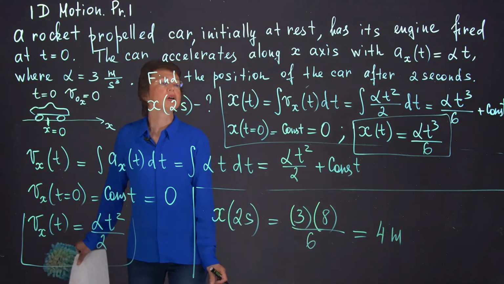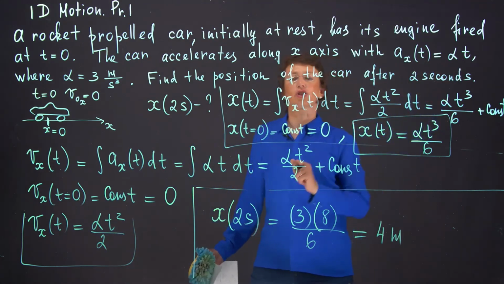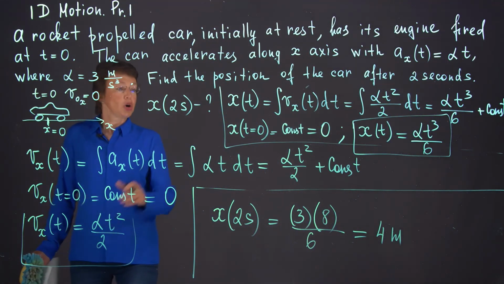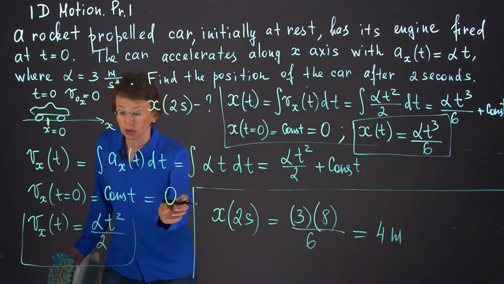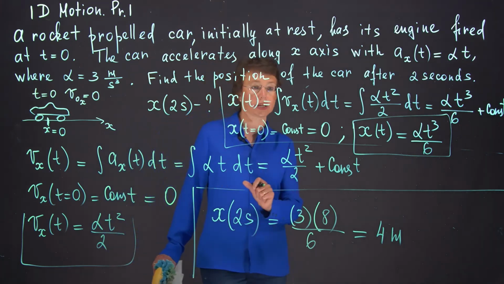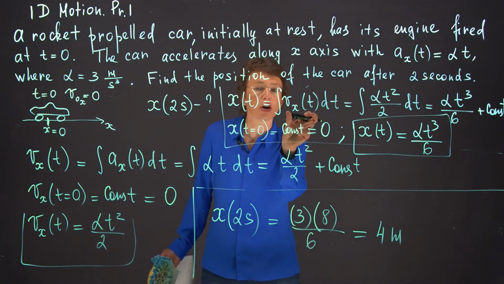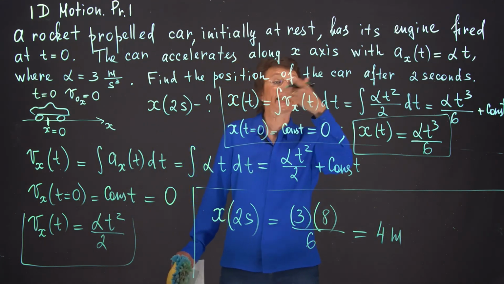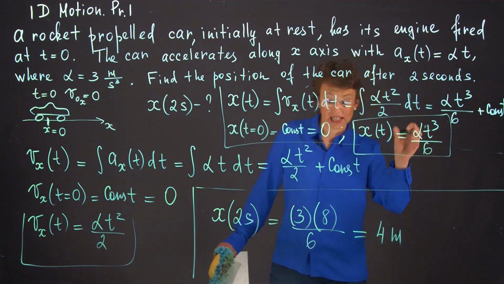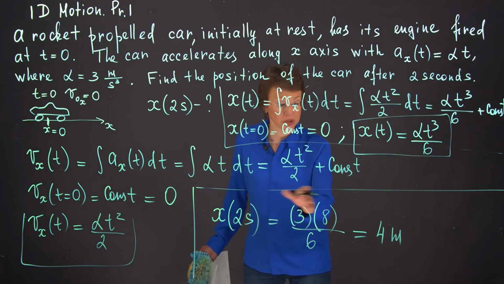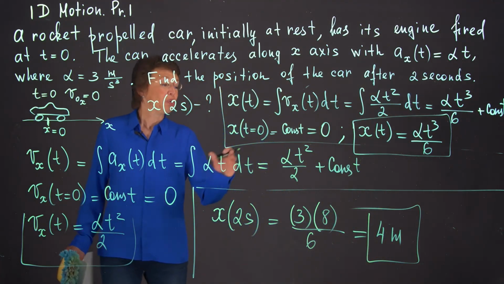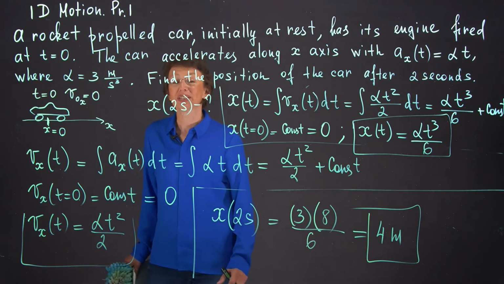Big picture. We were given acceleration as a function of time. We integrated it once to find the velocity. We found the constant of integration from the initial conditions. We integrated velocity to find the position at any time moment. And then, after we found the position at any time moment, I can plug in 2 seconds, and I know where this rocket-propelled car was at 2 seconds. It was at 4 meters.